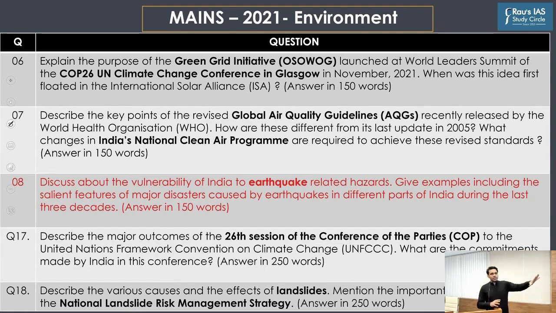If we look at the distribution of current affairs and static, there is only one question which does not have any correlation with current affairs, but the rest of the 4 questions were asked by UPSC because they were the major headlines of the environment section or the climate change section. Are we clear on all of the points I've made so far?